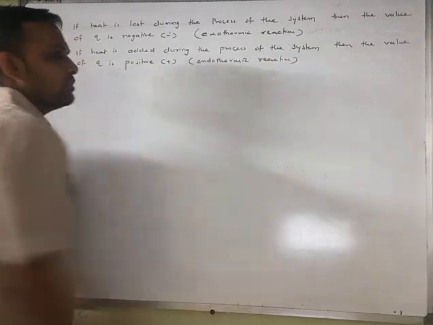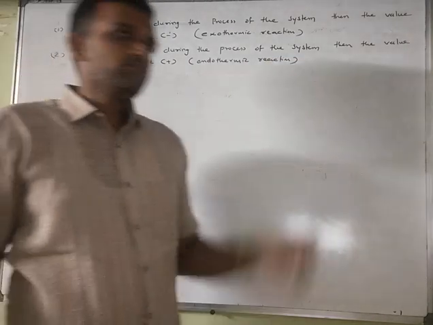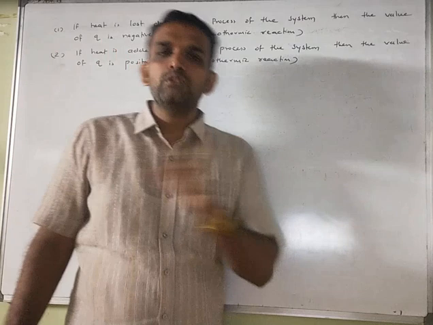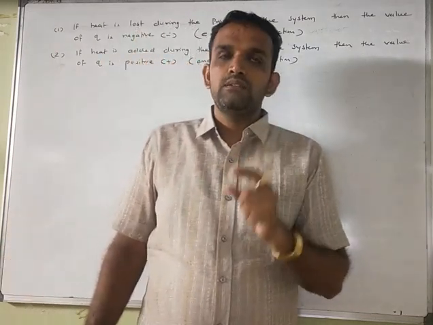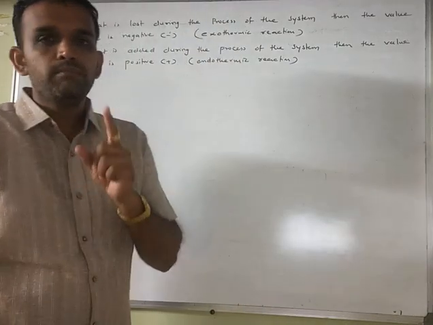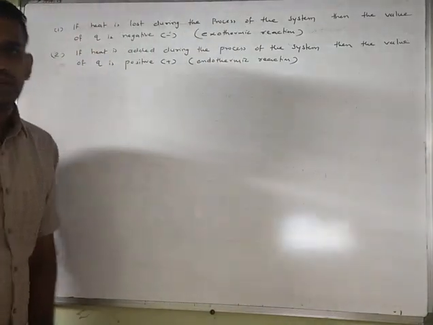What do we call that reaction? Endothermic. So whenever the reaction is endothermic, the heat will be absorbed and the value of Q will be positive, and for exothermic it will be negative.